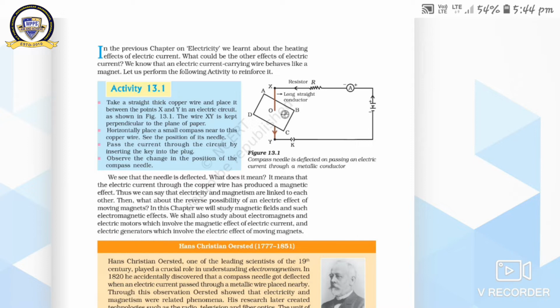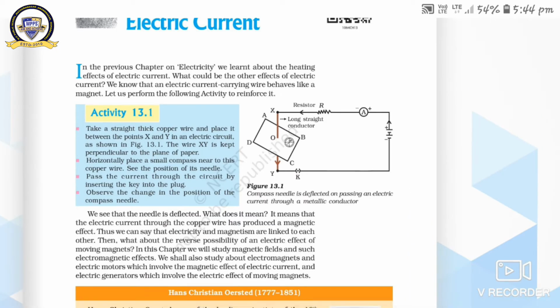Then what about the reverse possibility of an electric effect of moving magnets? Is the reverse possible or not? Every current carrying conductor produces a magnetic field, so with the help of a magnetic field, can we generate electric current? This is a very important question.